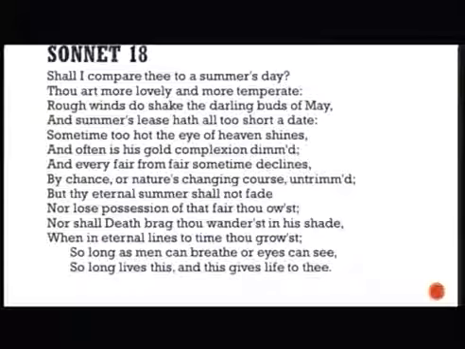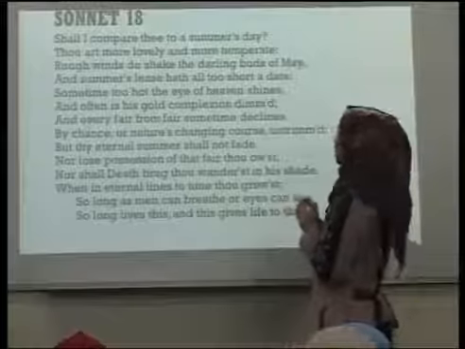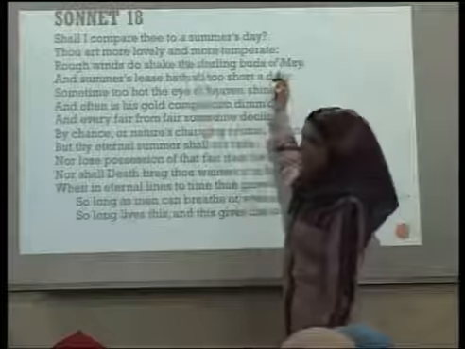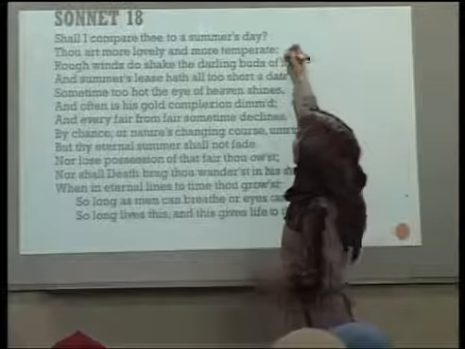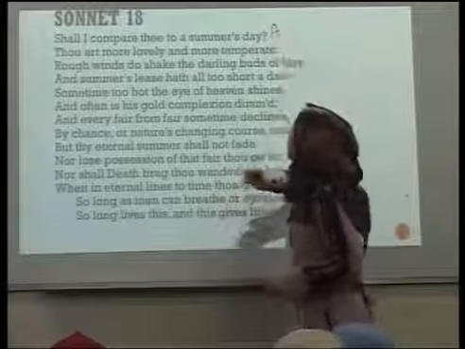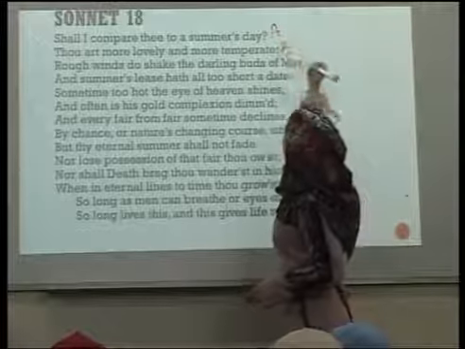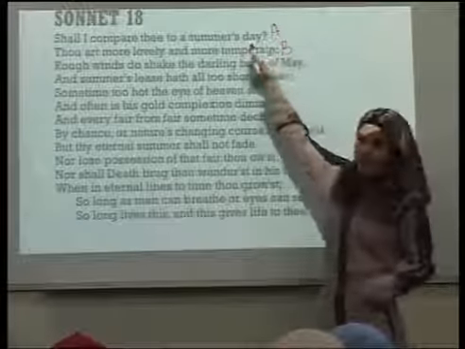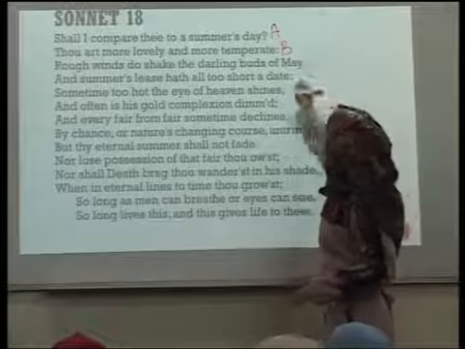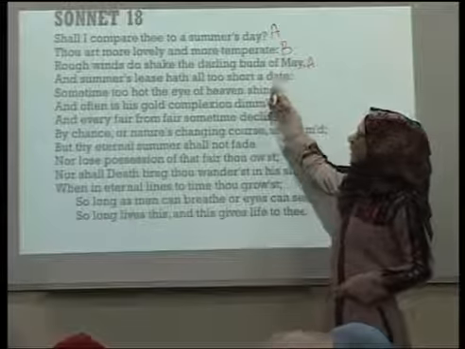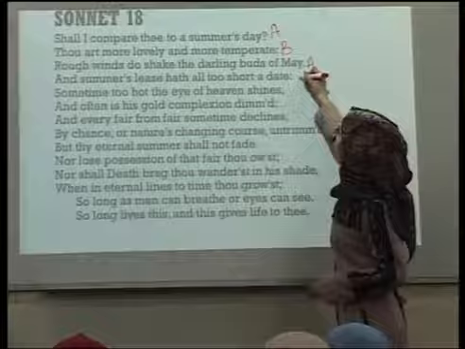Can someone do the rhyme scheme here? Come here, and explain the structure while you're doing the rhyme scheme. You don't have to read it. The first and the last line is always A. Temperate and day are not the same, so we can say B. May, of May, day, so we add A. Date and temperate is also B.